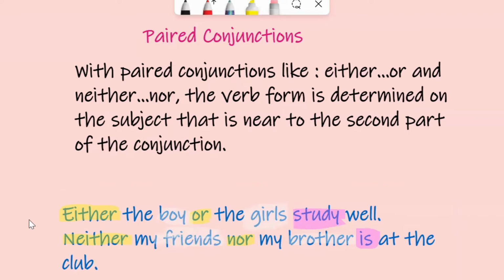So with the paired conjunction, focus well on the noun near the second part of the conjunction: if it is singular, it takes a singular verb form; if it is plural, it takes a plural verb form.